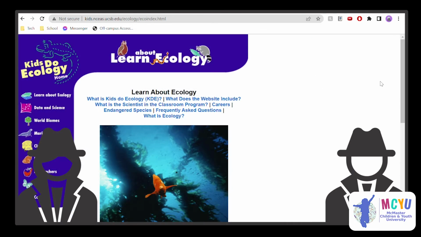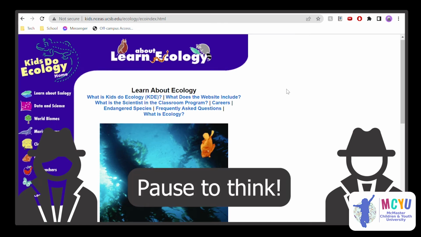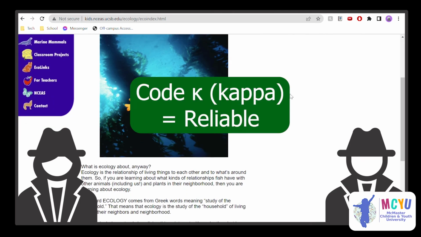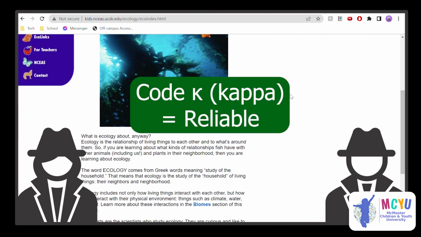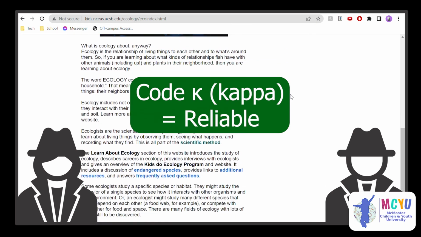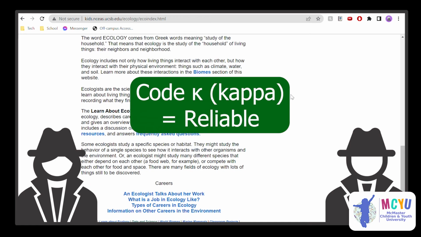Kids Do Ecology. What do you think it is? Pause if you need to. This source is code Kappa because it has clear language and links to other websites. The language is also professional and the URL is clear and without any spelling mistakes.